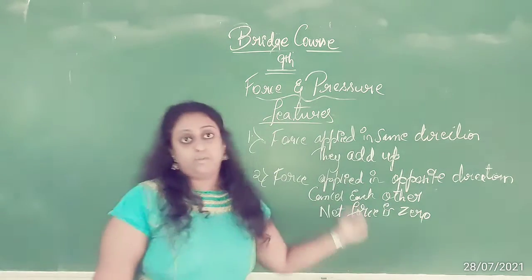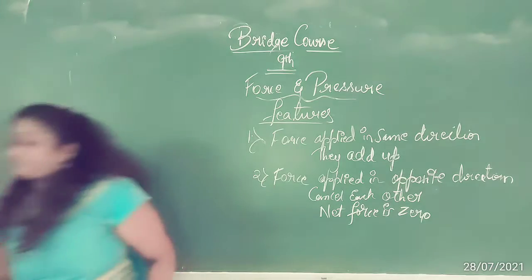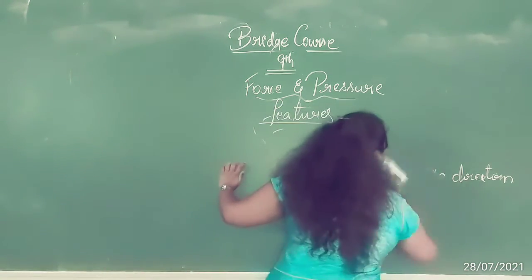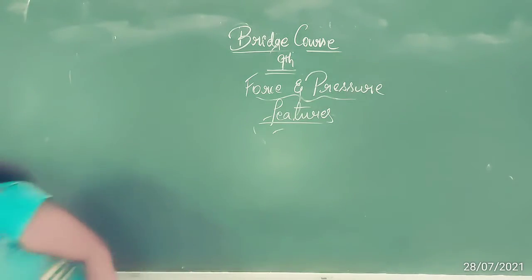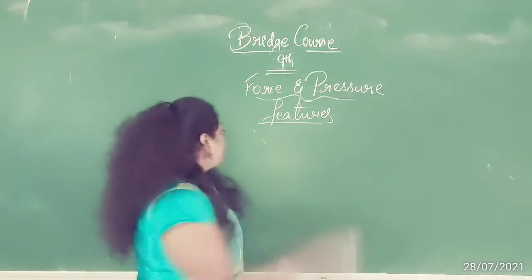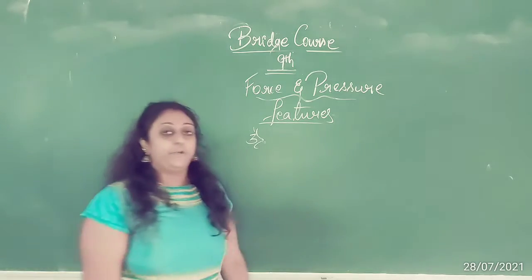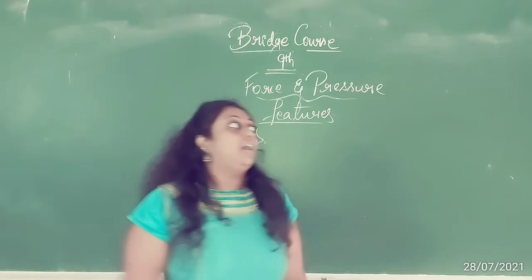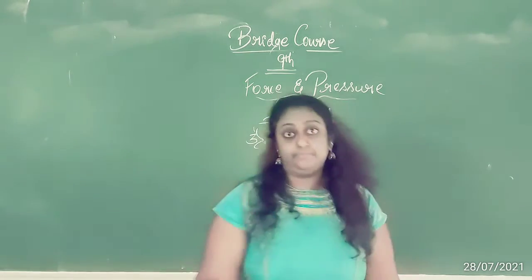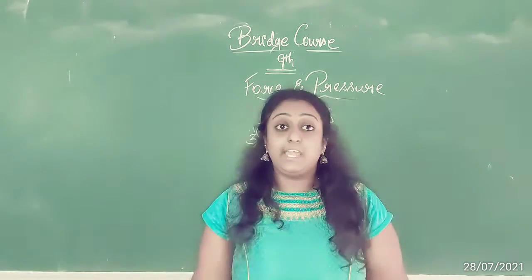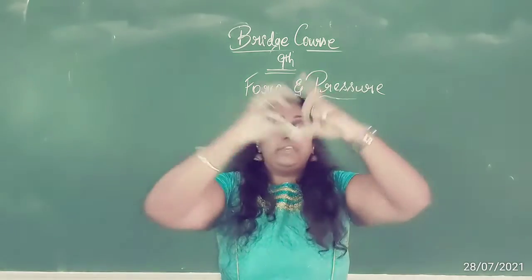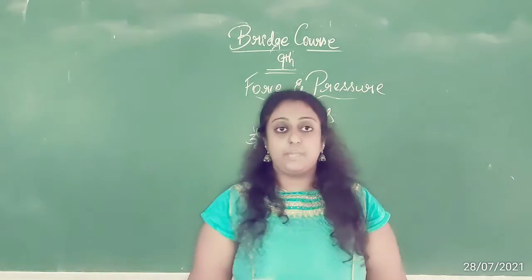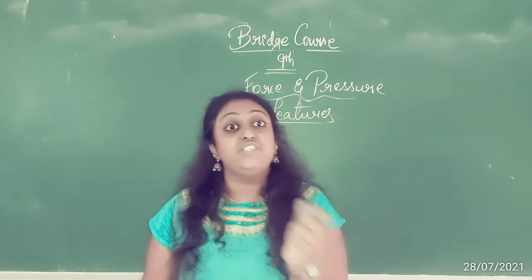So these are the first 2 points. The third point is, when I apply force on something, I can change its shape. Clay is a very good example. You take clay and apply force onto it, and you can make different shapes of it. Force and pressure onto it, you can take different shapes. So force applied on an object can change its shape.